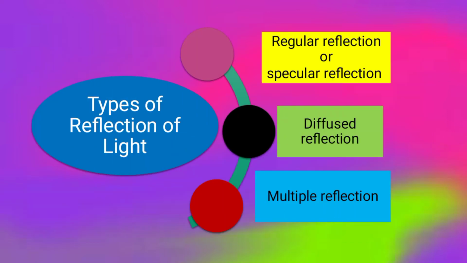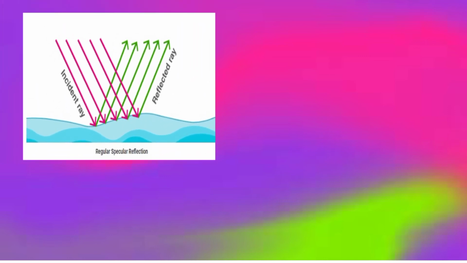Next, types of reflection of light. There are three types of reflection. One is regular reflection or specular reflection, second is diffused reflection, and third is multiple reflection. This picture shows the regular reflection, or you can name it specular reflection. You can see clearly this pink color denotes the incident ray, this green color denotes the reflected ray. So here the angle of incidence equals the angle of reflection. That means all have the unique angle.